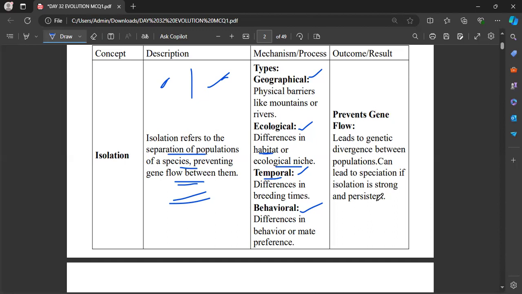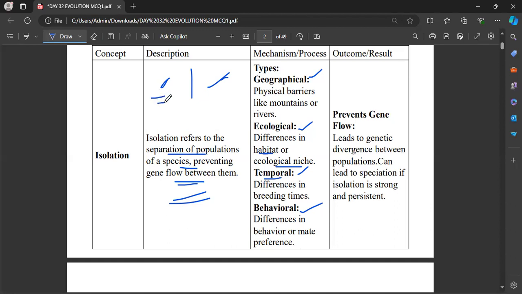See, if two different species have to mix, definitely the point of mixing is to breed. Okay, so if the time of this breeding process varies from one species to another species, that will be called temporal isolation.